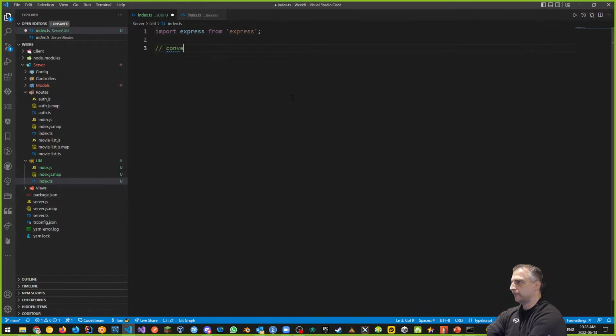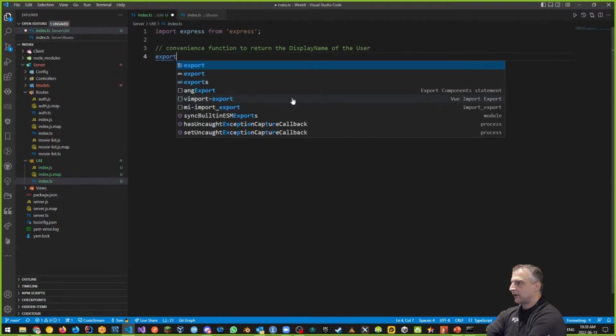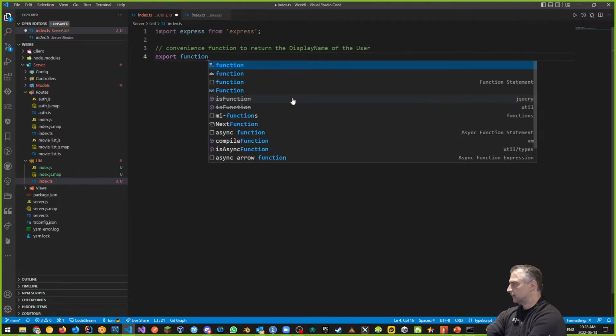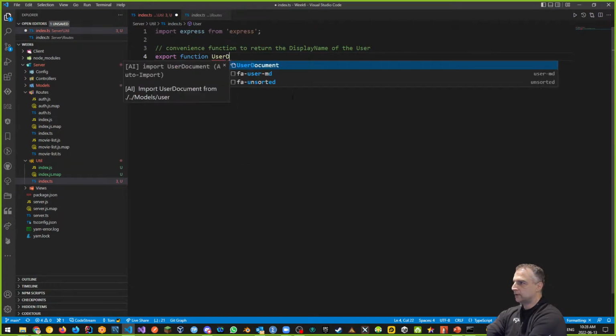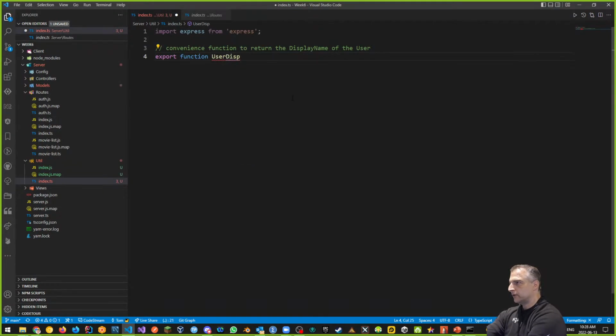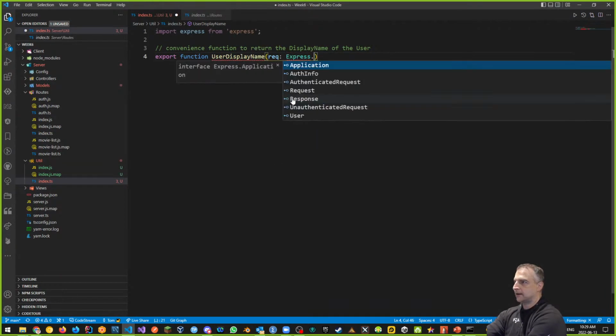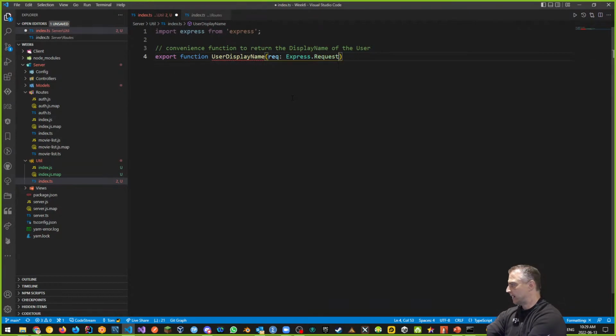So let's make a convenience function to basically return the display name of the user. Okay, so I want to be able to do that, whatever the display name is. So I want to export a function which is called UserDisplayName, where I have a request, which is an Express.Request. That's what I want to have in here.